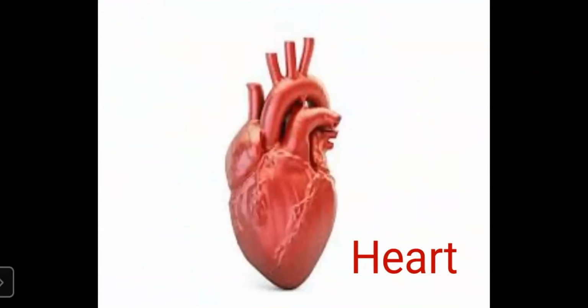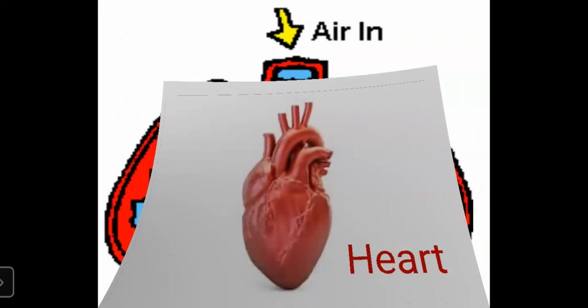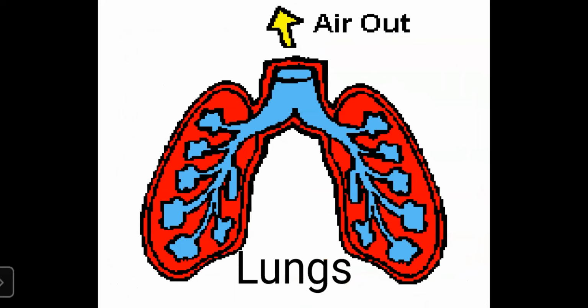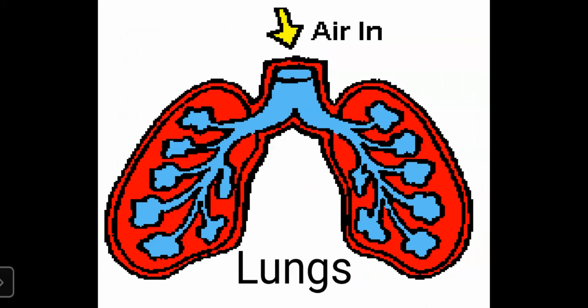Fist I showed you yesterday: the fingers closed is called a fist. What is the function of the heart? The heart acts like a pump circulating blood in the body.